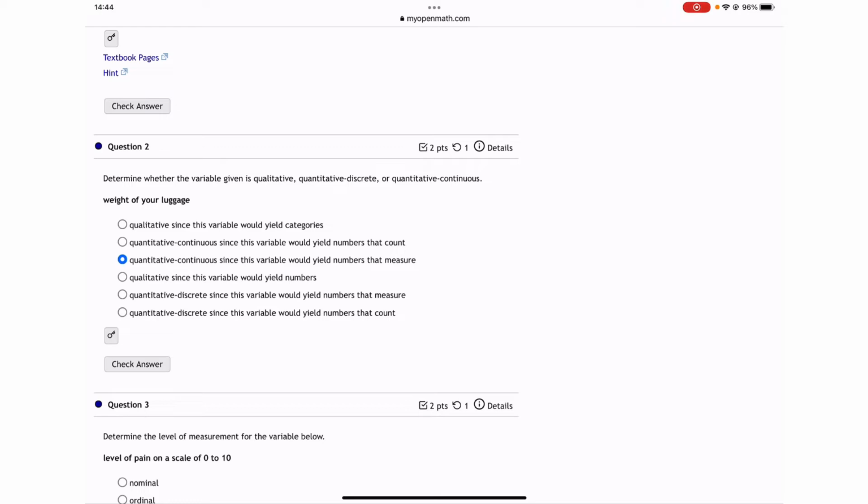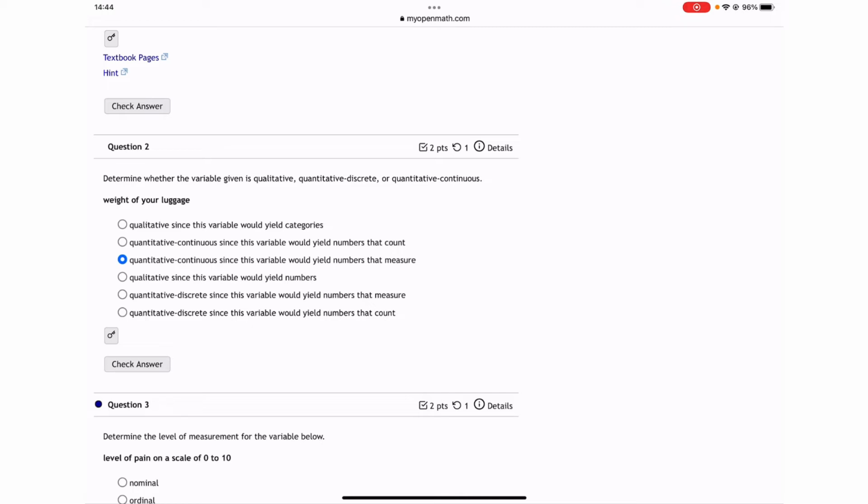So, okay, let me go through all of them. We'll see why the other ones cannot be the answer. So the first one says qualitative, since this variable would yield categories. We have nothing to do here with categories, so it's not going to be the case.